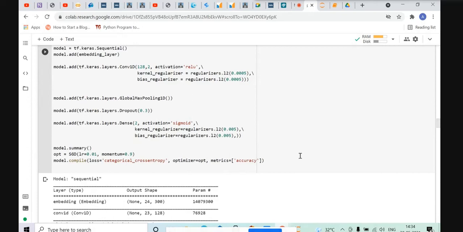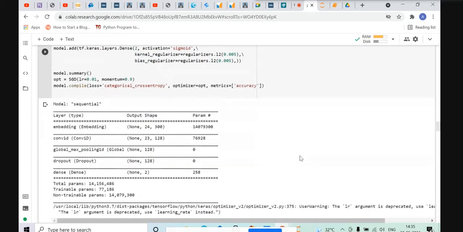We have added regularizers for the embedding weights, for the kernel weights, and for the bias weights. This prevents overfitting by the regularization process. We have used L2 regularization for the same. And at last, we used model.summary, which prints the summary. So let's take a look at the summary. The classes are categorical, and as seen before, we have used categorical cross entropy as the loss for the CNN.